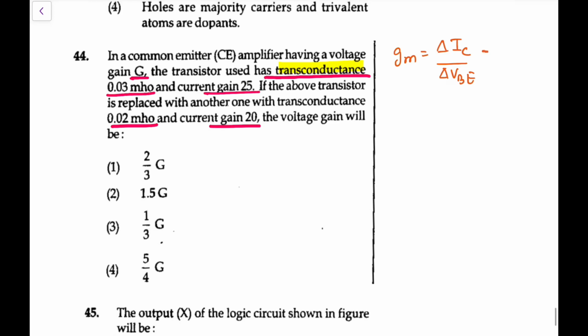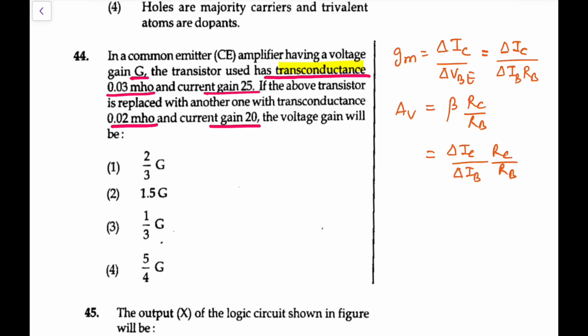So now this delta IC and delta VB, you can simply write delta VB as delta IB into RB type term. You can directly relate it with that. So what we have, this voltage gain, we write as beta RC by RB. And what is this beta? Beta you write as delta IC upon delta IB, times RC by RB. So this whole term is G. So we can say, if RC remains the same, AV is proportional to G. So voltage gain is proportional to G.